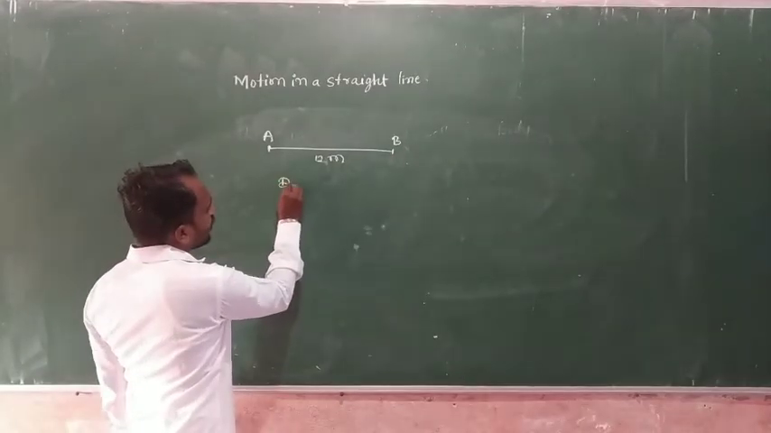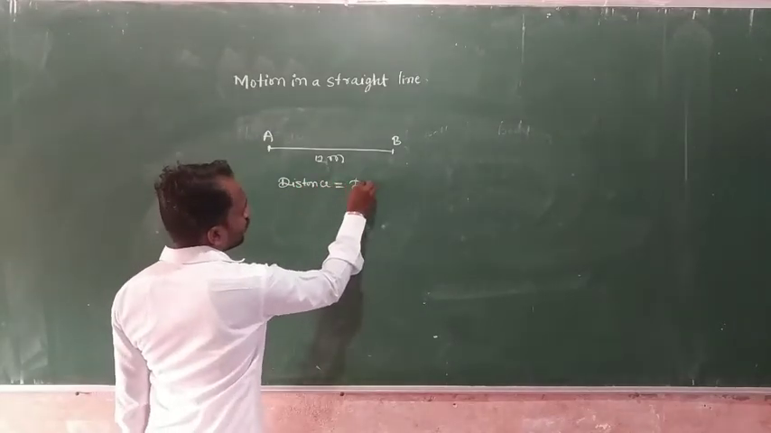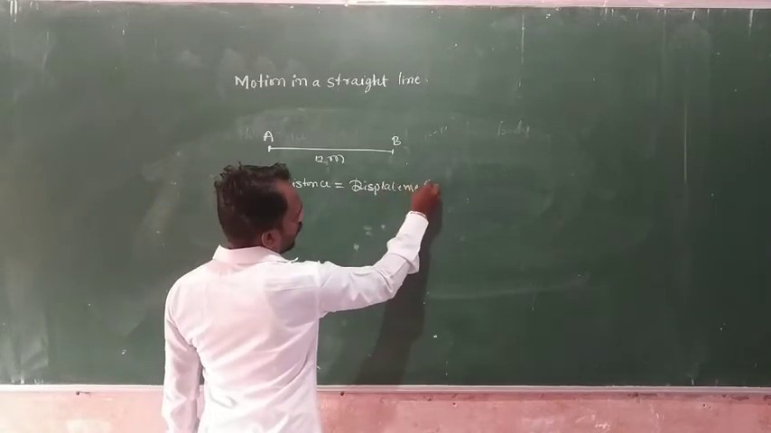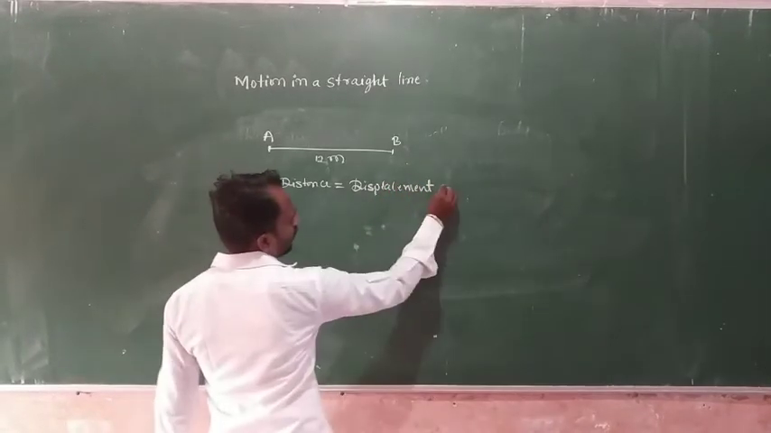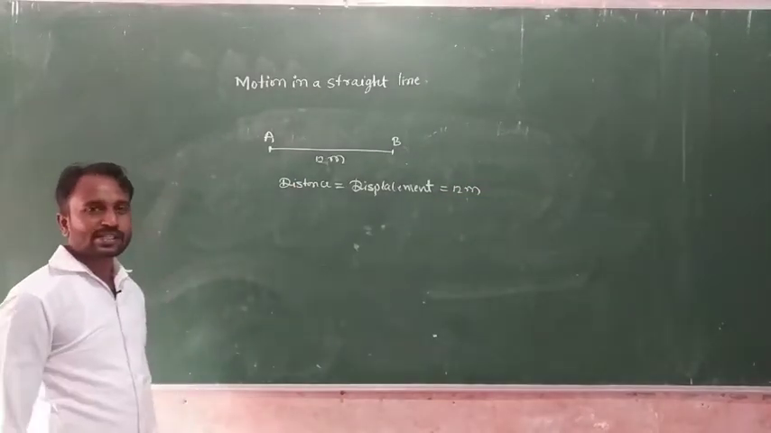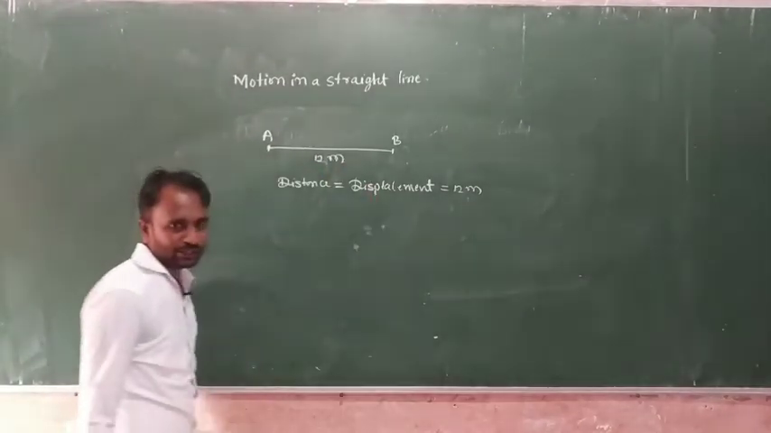So here distance is equal to displacement, 12 meters. The distance is 12 meters and the displacement is also 12 meters. Why? Because the object travels along a straight line.